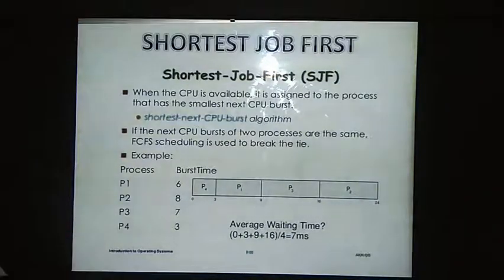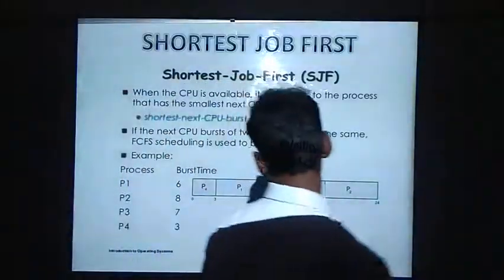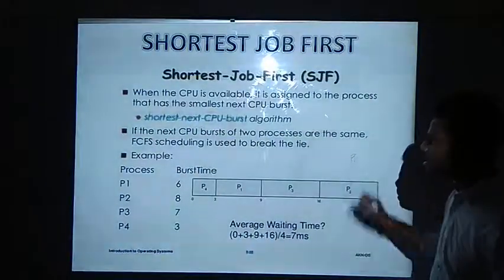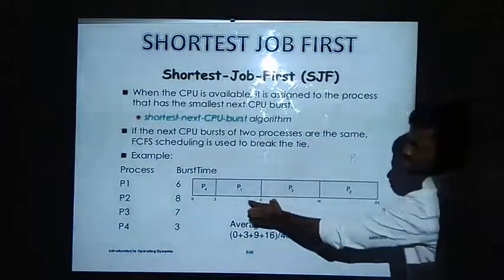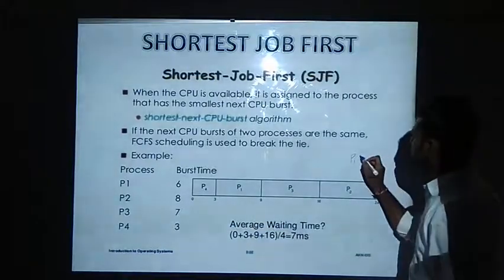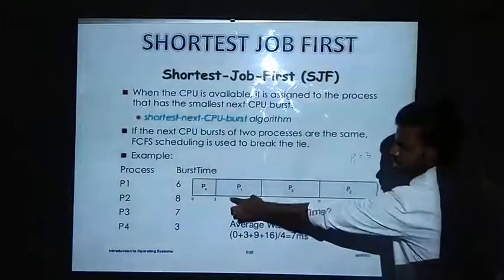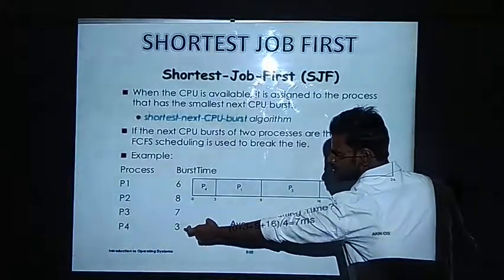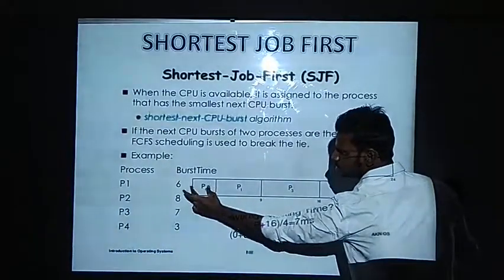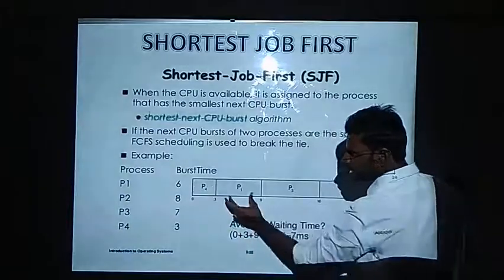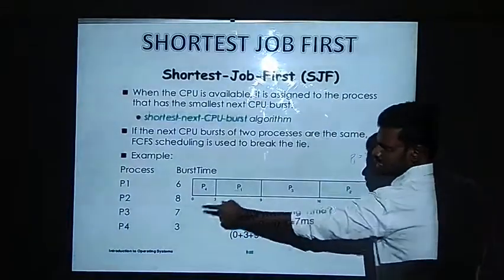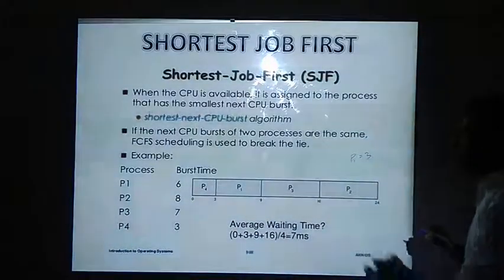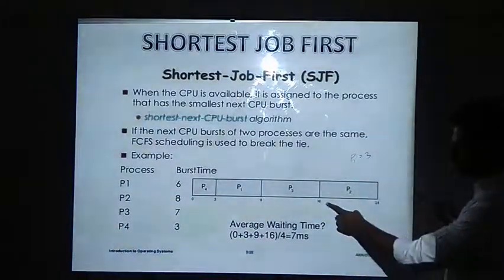If we are finding the average waiting time, see P1. P1 is a process which is waiting for 3 milliseconds. Why? Because P4 has the less CPU burst time, so we first assigned P4 and then P1. And P2 has the highest CPU burst, so it has been given last. And how much time is it waiting?